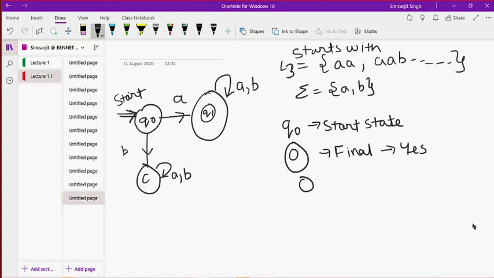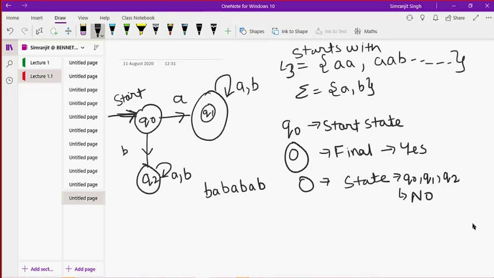If it ends at any other state, this is a simple state. So Q naught, Q1, Q2, any state can be Q0, Q1, and so on. If it ends at any such state, it means no. Okay, so I am now inputting a string. Suppose I want to input B, A, B. So I go towards the start state.